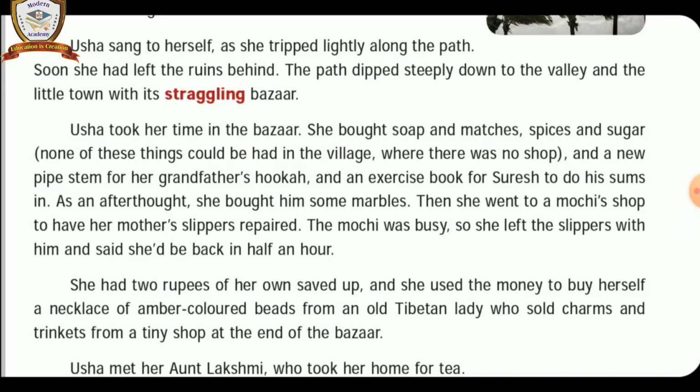She crossed the haunted hill. The path was too steep down to the valley, and the way was spreading out in different directions in the bazaar of the little town. Understand, children?